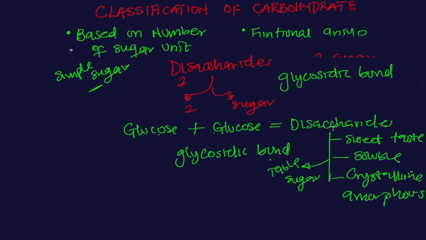Whenever you are joining glucose and glucose together, which are monosaccharides, what type of reaction is that? It is simply referred to as a condensation reaction, whereby you join two things together and remove a molecule of water. So whenever you remove a molecule of water, you form a disaccharide.